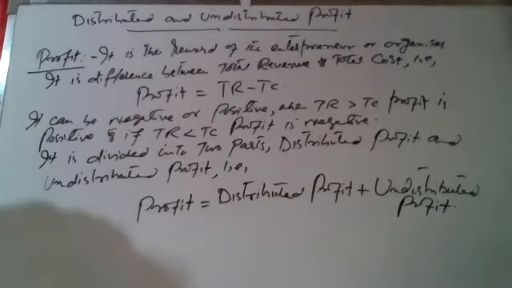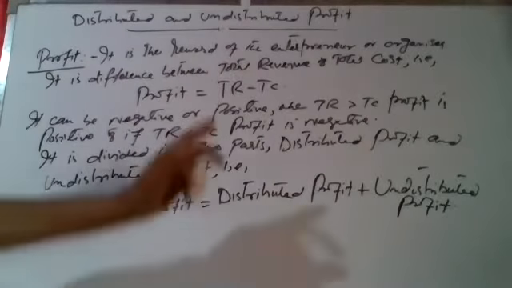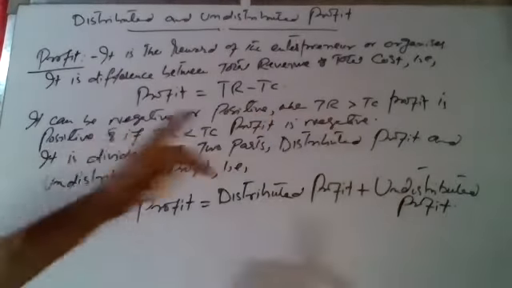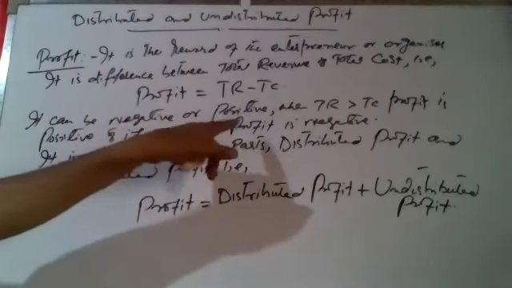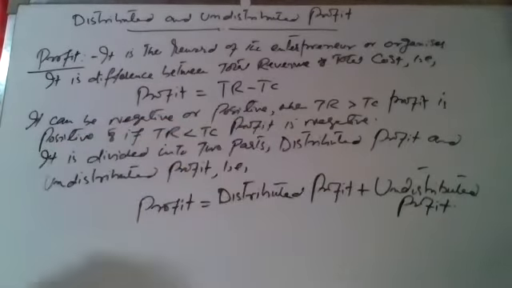When an entrepreneur incurs losses, that is the situation of negative profit. So when total revenue is more than total cost, profit is positive. And if total revenue is less than total cost, profit becomes negative. This profit we divide into two parts: distributed profit and undistributed profit. Now the question is, what is distributed profit and what is undistributed profit?